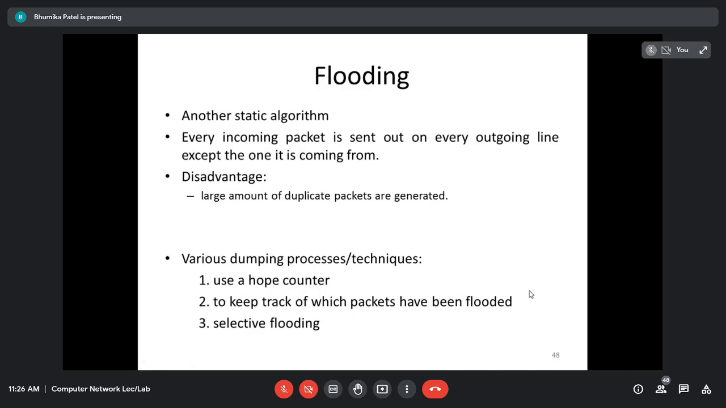Okay, now let's see one more term, that is flooding, right? Flooding is for broadcasting. Okay, so you know what is broadcast? Anybody know what is broadcast?